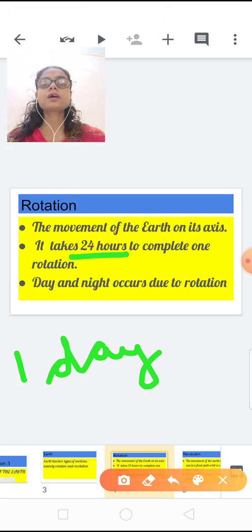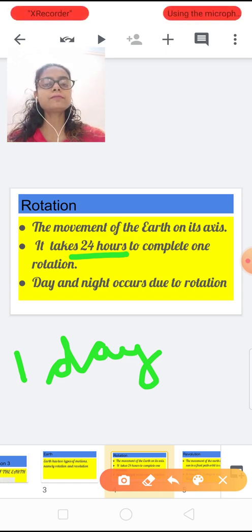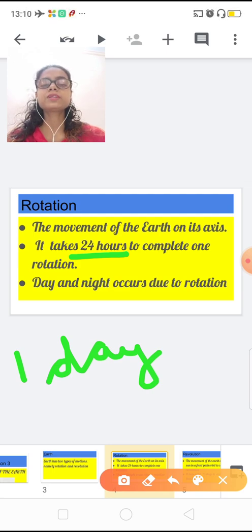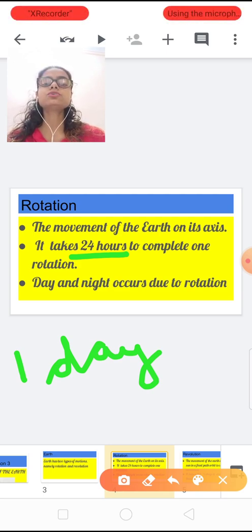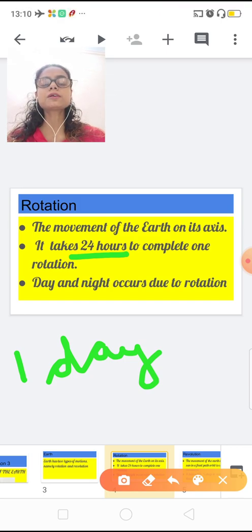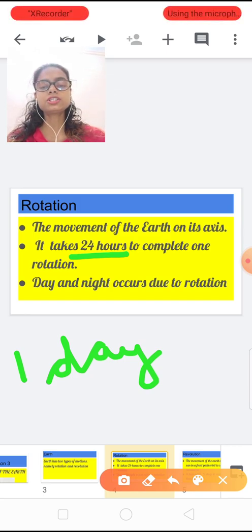The second and most important thing is that day and night occur due to the rotation of the earth. As everybody knows, during the daytime there is sunlight, brightness, and it is a little bit warm, and during the night there is darkness. It happens because of the rotation of the earth.